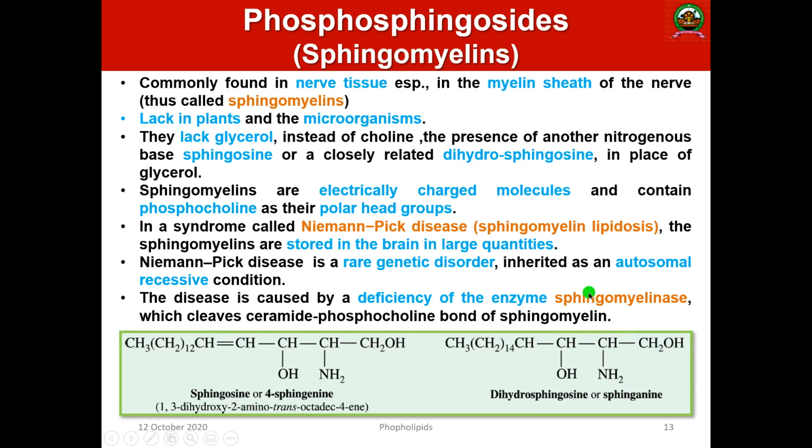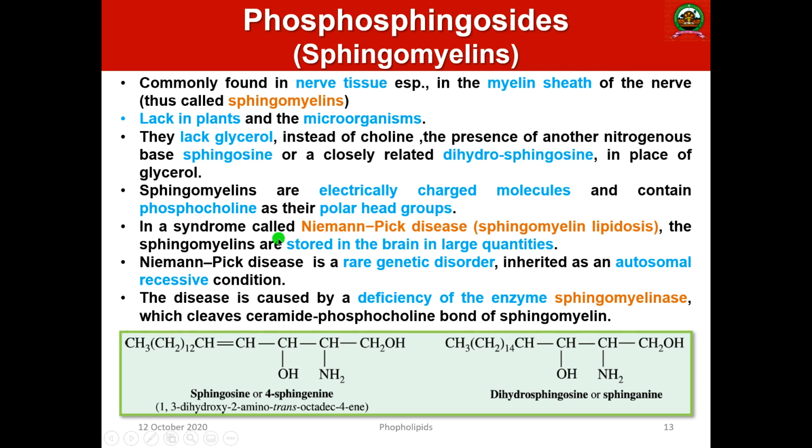Sphingomyelin is very important, because there is a particular disease. If sphingomyelins are deposited in large quantity, especially in the brain, the myelin sheath, that leads to a particular syndrome called sphingomyelin lipidosis or Niemann-Pick disease or Niemann-Pick syndrome.